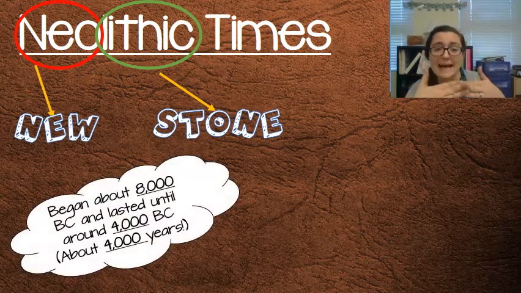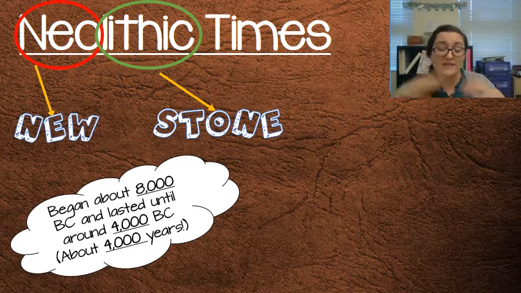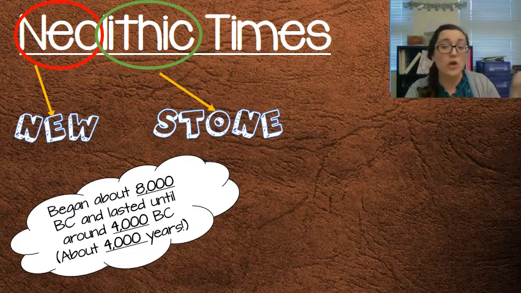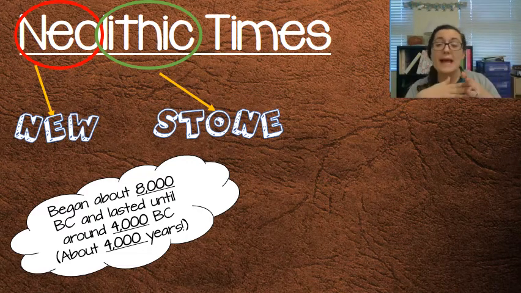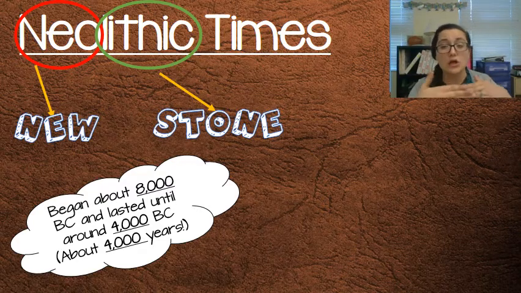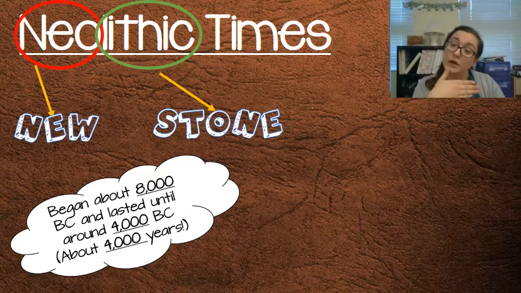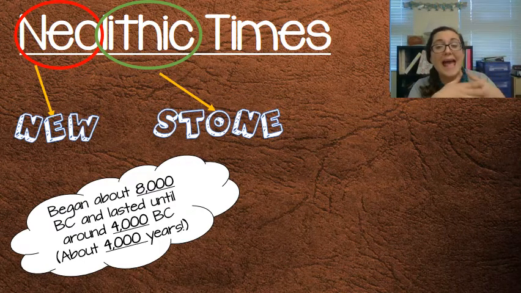Now, this began about 8,000 BC. Now, this is a great place for us to use that term circa 8,000 BC. And it kind of sprung up all around the world. We don't really know exactly where, or rather we know where, but it happened in a lot of different places all at around the same time. Some a little bit earlier, some a little bit later. And we know that because we start seeing permanent settlements. And we'll talk more about that in a little bit.